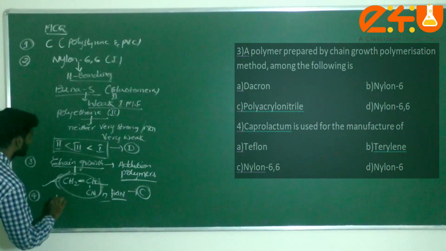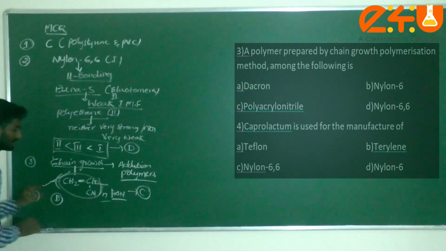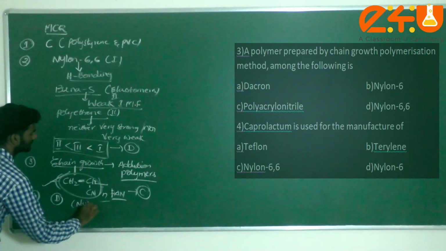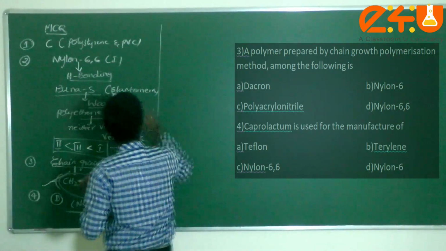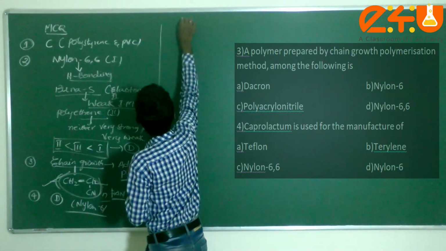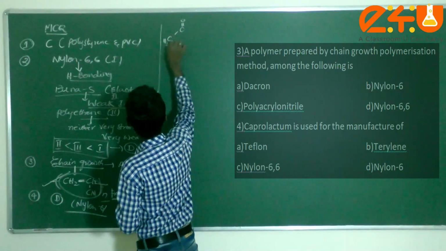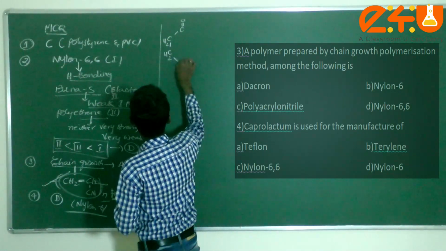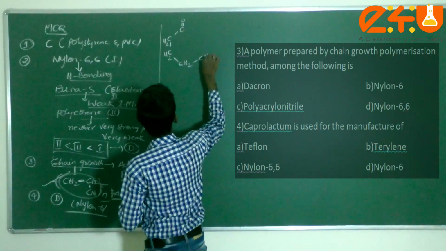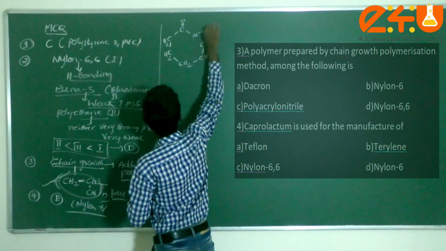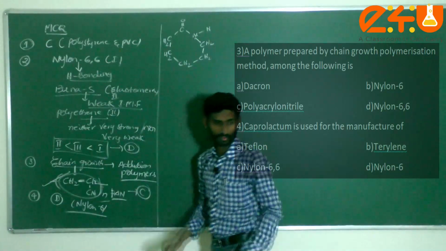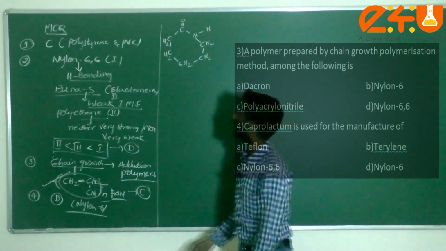We can easily understand here. Option D, this is nylon 6. What is the caprolactam structure, dear students? C double bond O here, CH2, CH2, CH2, CH2, CH2, and NH. This is called caprolactam.